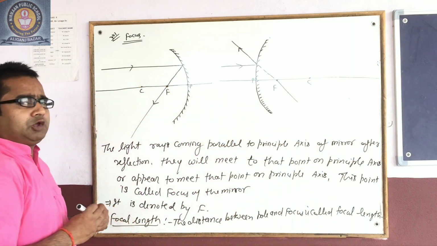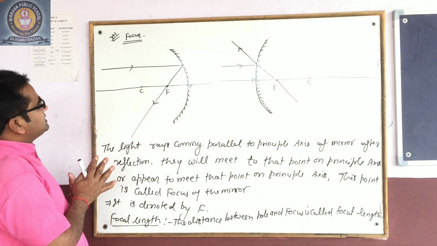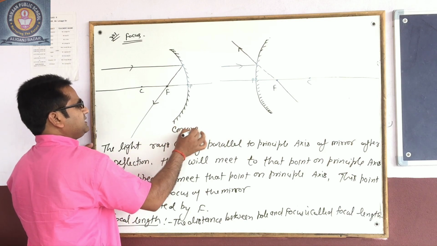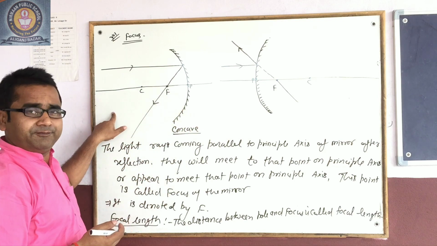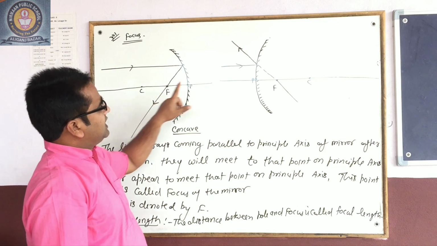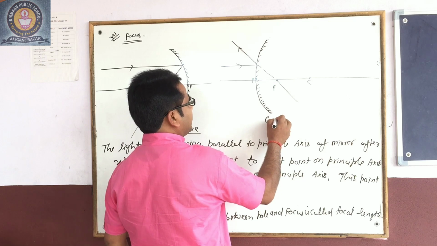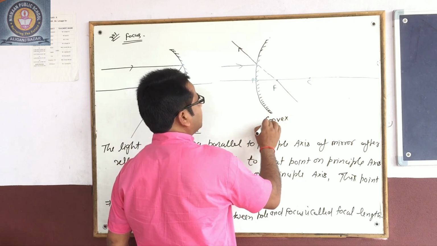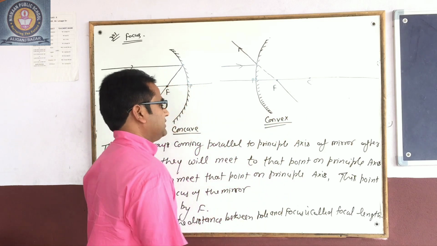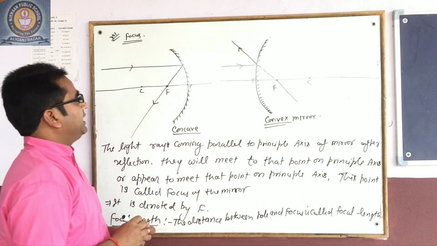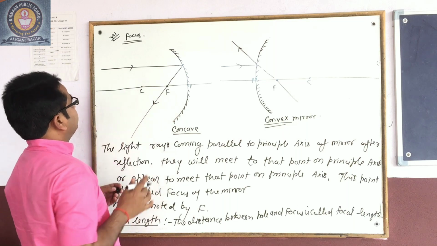Okay. You will observe that the focus of a concave mirror is situated in front of the reflecting surface, and the focus of a convex mirror is located behind the reflecting surface. It is a very important point, so freeze this picture in your mind.